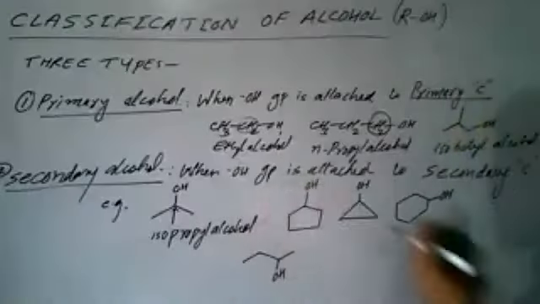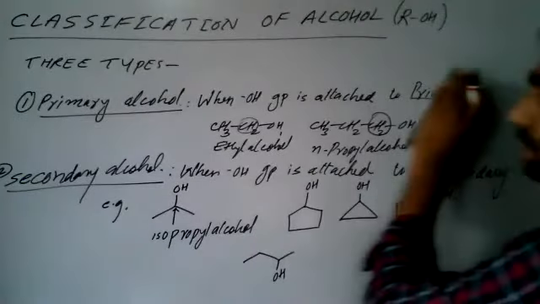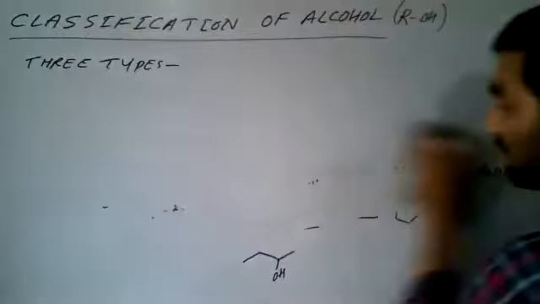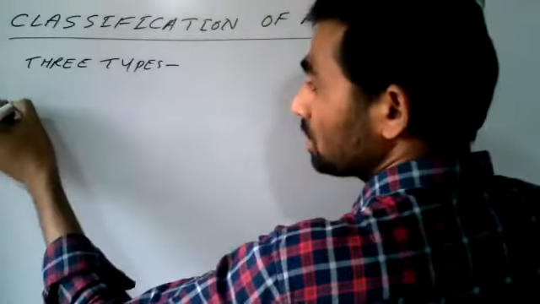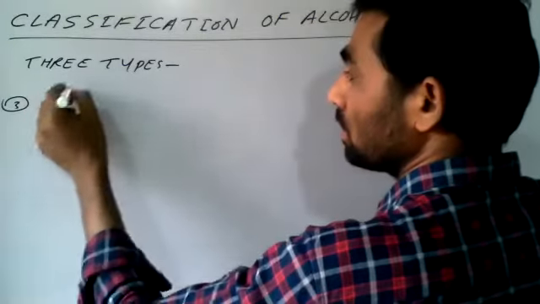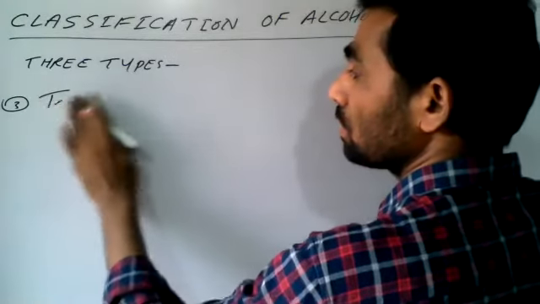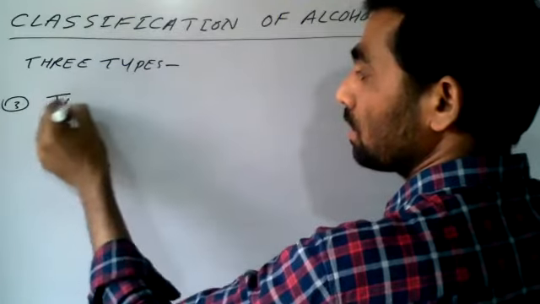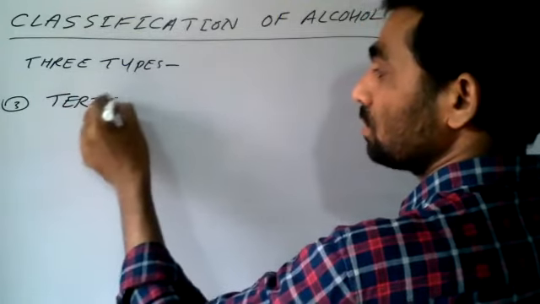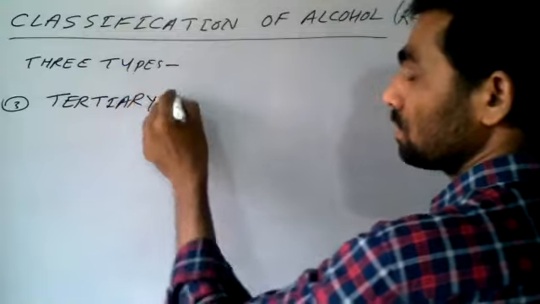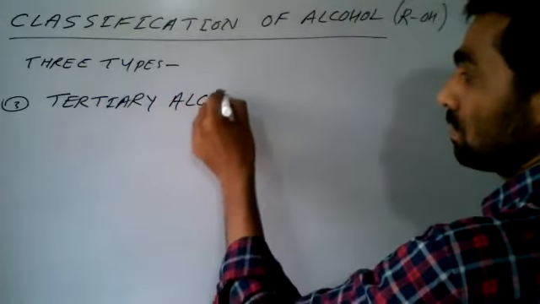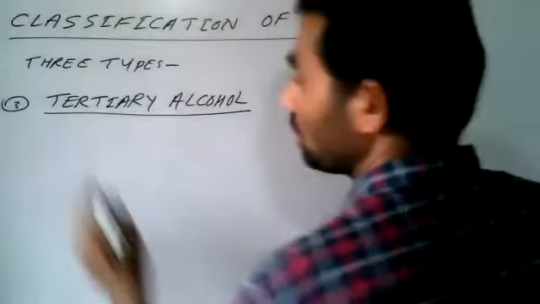Let us go for tertiary alcohol. So how can we define tertiary alcohol? Tertiary alcohol is the third type of alcohol.